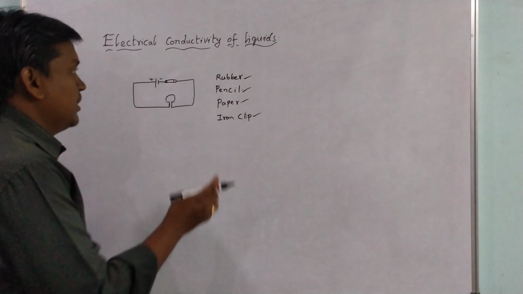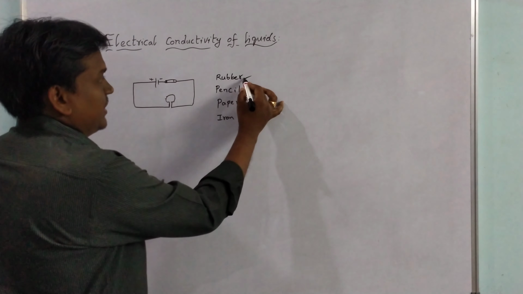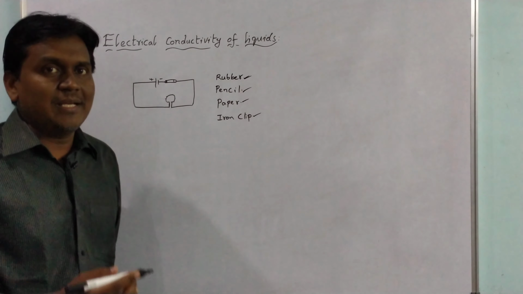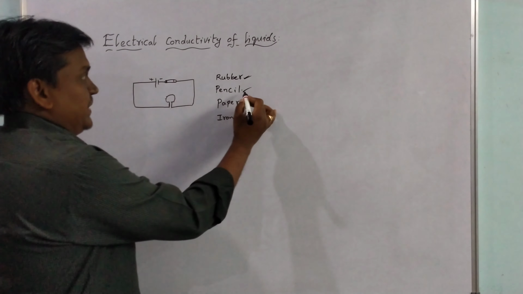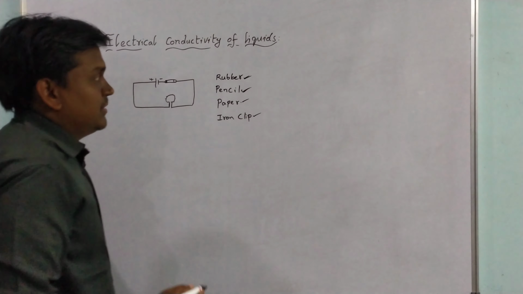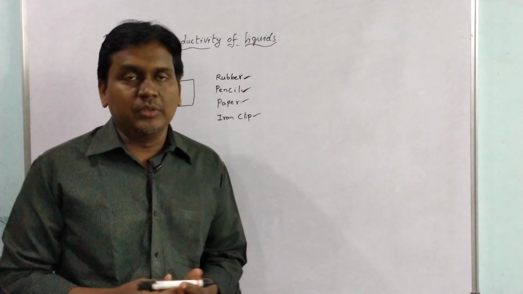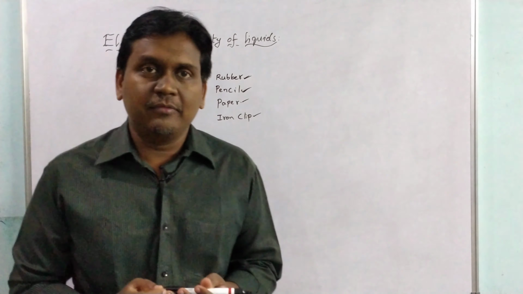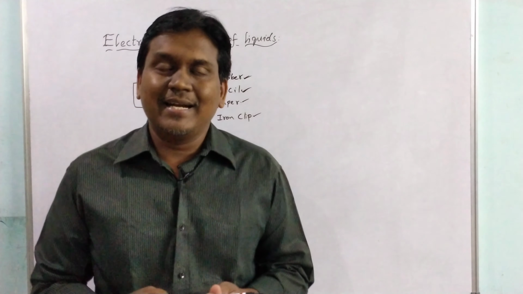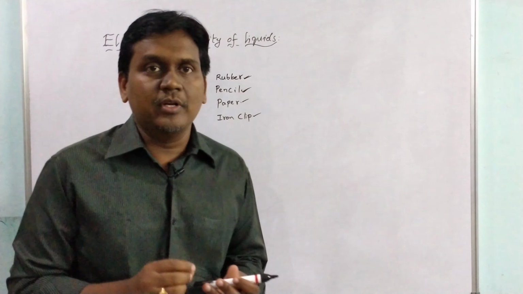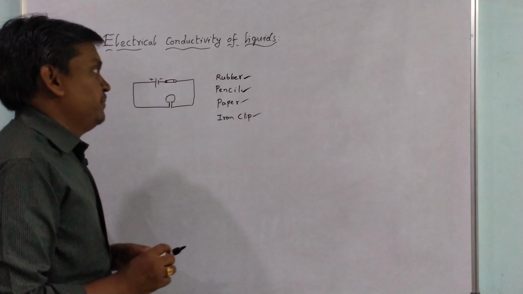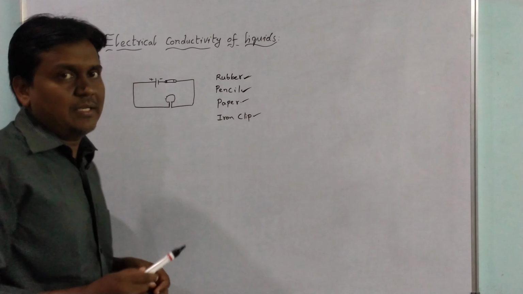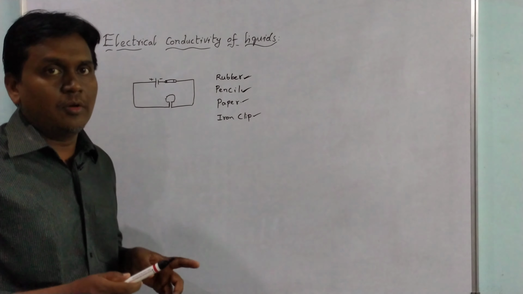The rubber will not allow the current to pass through it, so it is an insulator. In a pencil we can consider two things: the outer surface is made of wood and inside it is graphite. Graphite will conduct electricity whereas wood will not. If the copper wire touches the graphite at both ends, the bulb will glow.